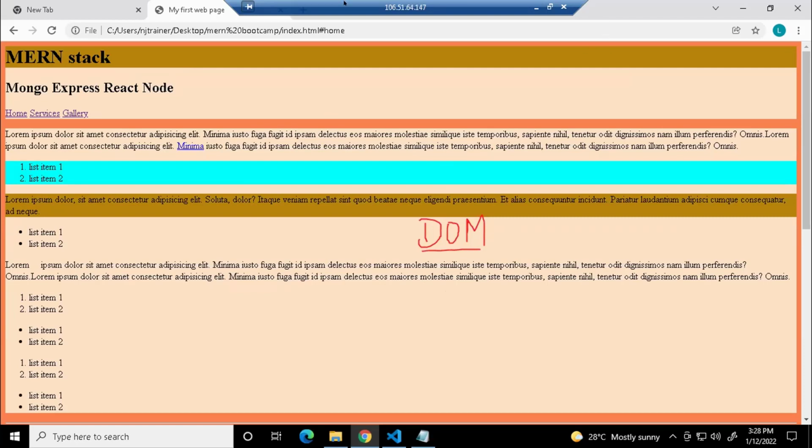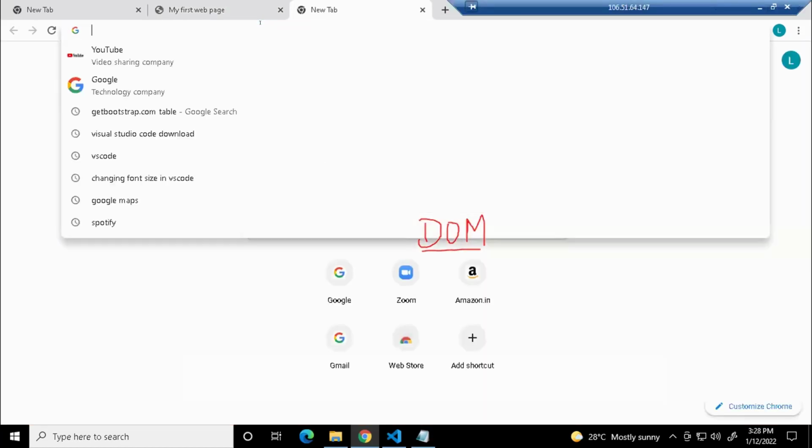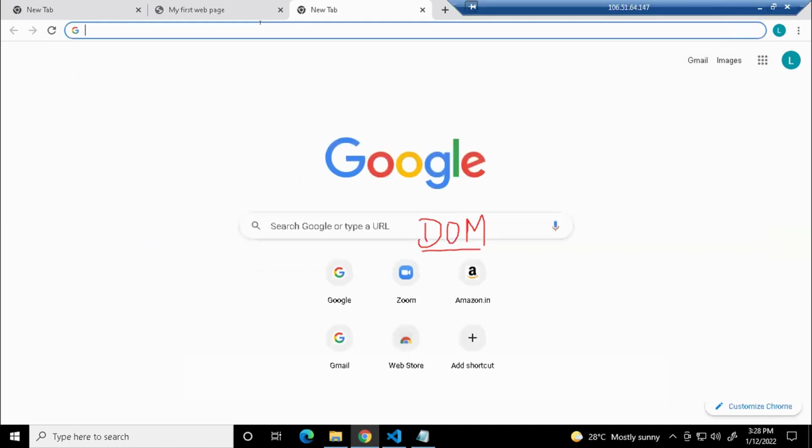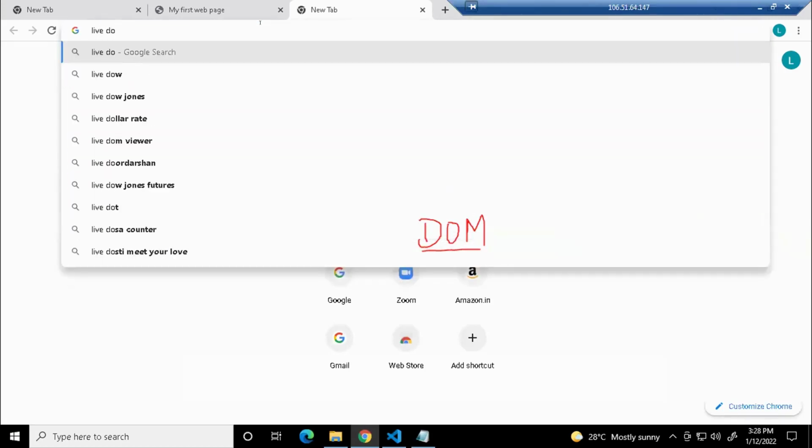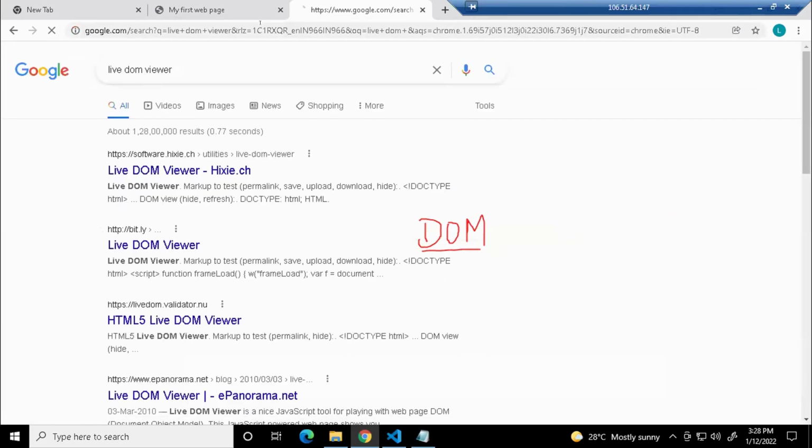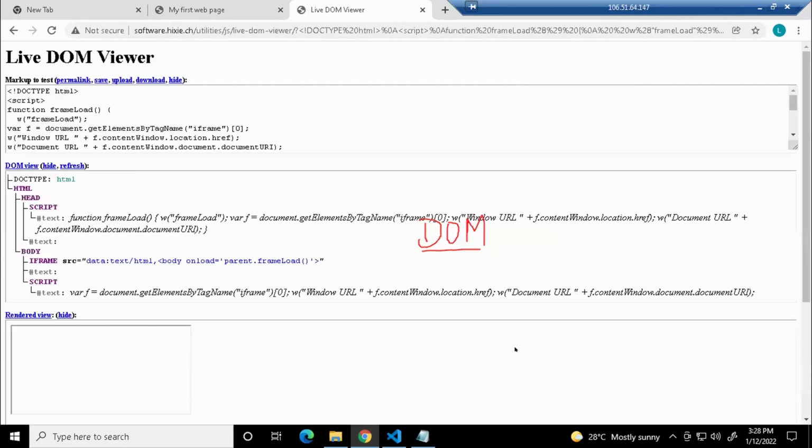I'll show you one tool that shows how the DOM interprets things. There is a tool called Live DOM Viewer. I think this is the link. I'm not sure. Yeah, this is the one.